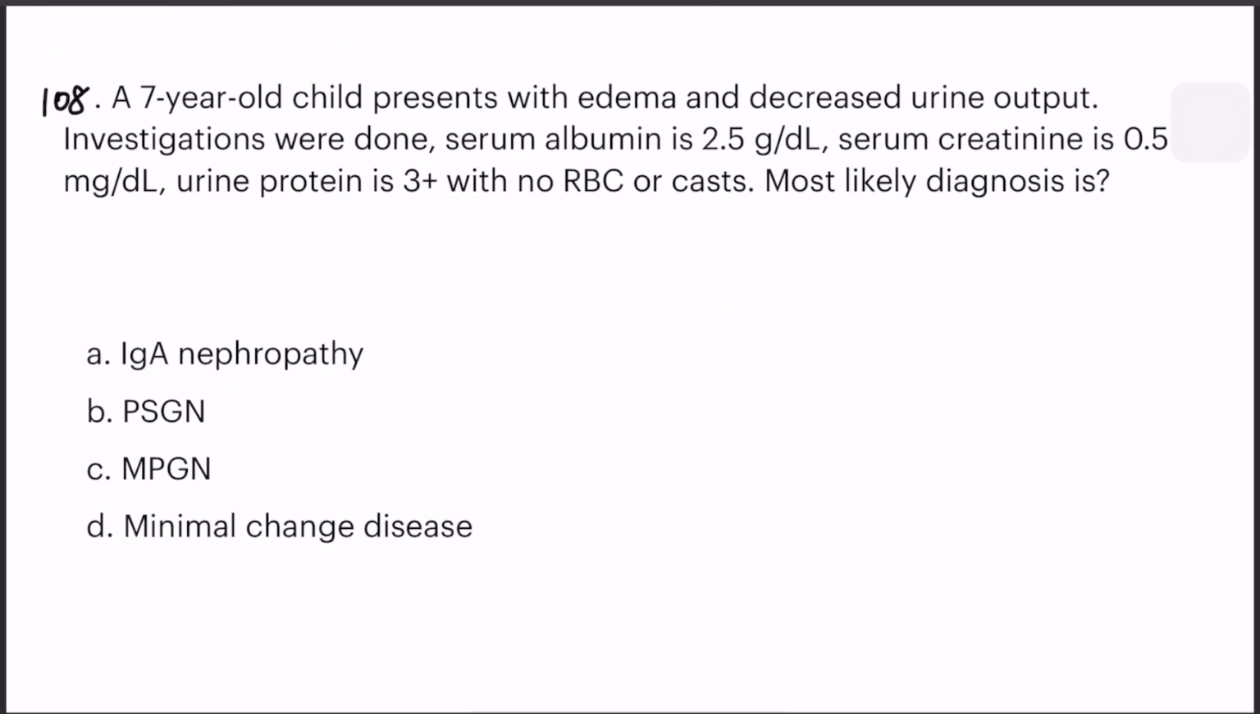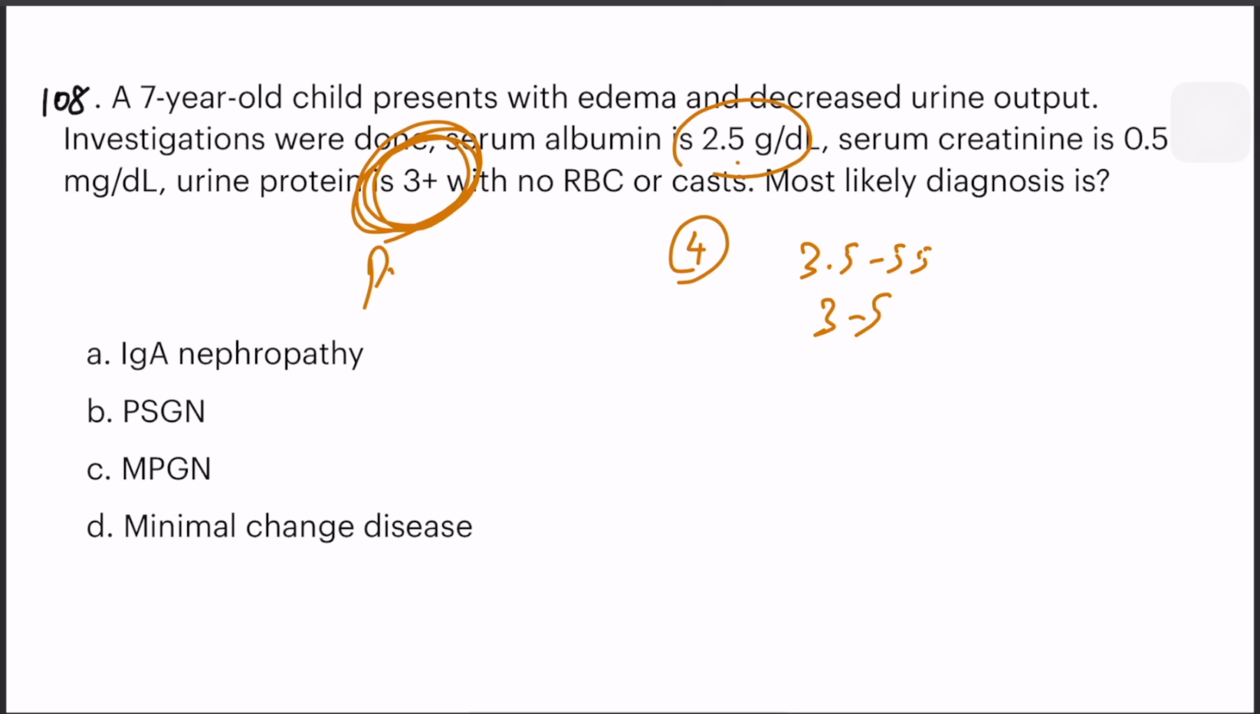A 7-year-old child presents with edema and decreased urine output. Okay, edema and decreased urine output. And investigations were done, and serum albumin is 2.5. So serum albumin normally would be around 4, but here it is reduced, so it is just 2.5. It should be around 3.5 to 5.5. Sorry, serum creatinine is 0.5, and creatinine is normal, and urine protein is 3+, which is very, very high.